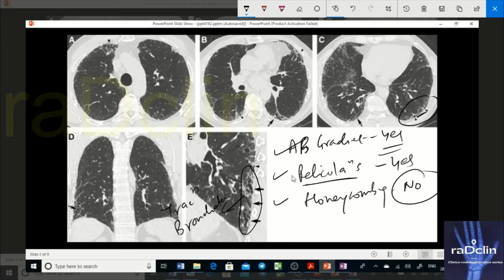But the distribution pattern is classical, so it goes in what category? It goes in the category where you do not see honeycombing, but you see the findings. It's a probable UIP case.